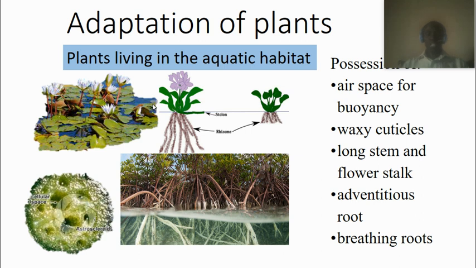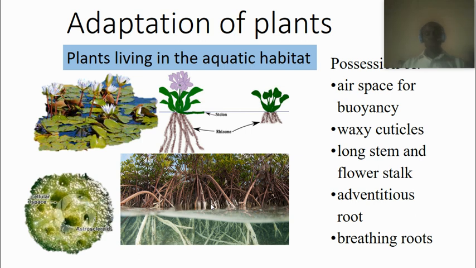Most of them float on the water surface, so it gives them balance and also helps them absorb nutrients in the water to grow maximally. They also have breathing roots. Like in mangrove plants, since they live inside water and the oxygen in the water may not be sufficient for respiration, they grow certain structures above the water which they call breathing roots. They use that structure to absorb oxygen from the atmosphere.